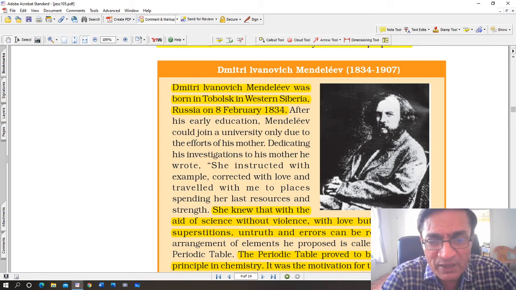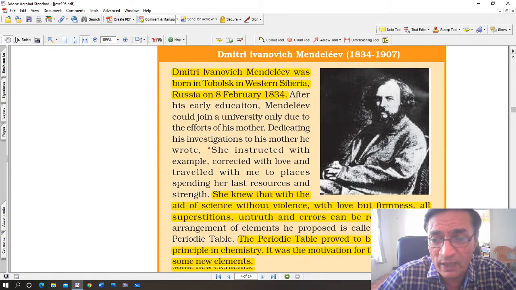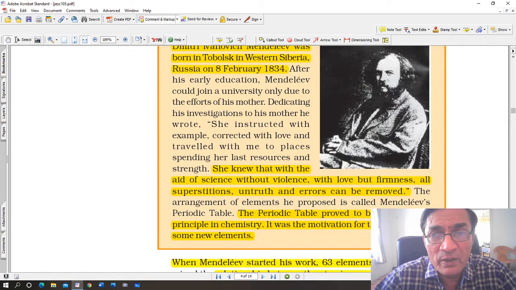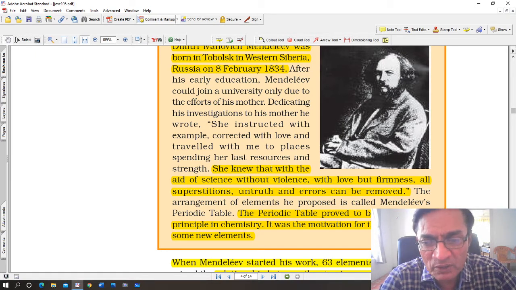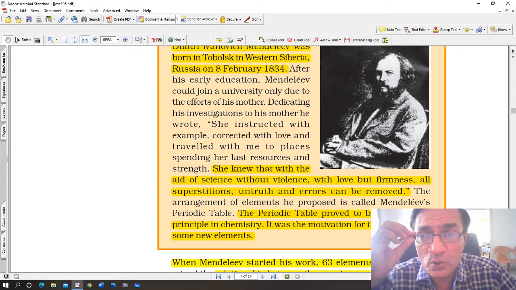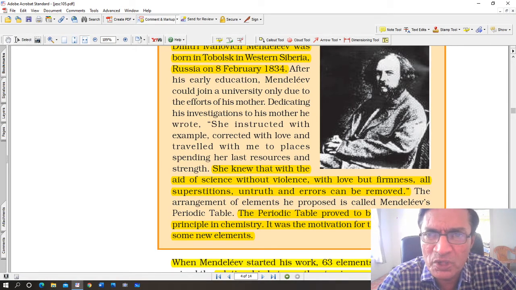She knew that with the aid of science, and this sentence is extremely important, I hope you remember it for the rest of your life, she knew that with the aid of science, without violence, with love but firmness, all superstitions, untruth and errors can be removed from society. Today also, our society is plagued with all kinds of superstitions and stupid ideology and beliefs.